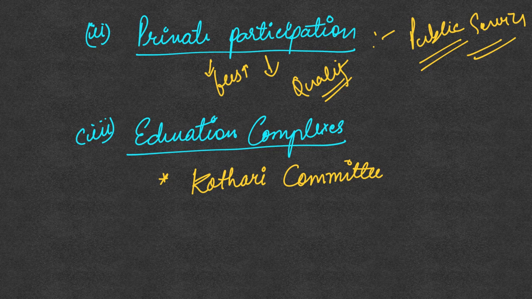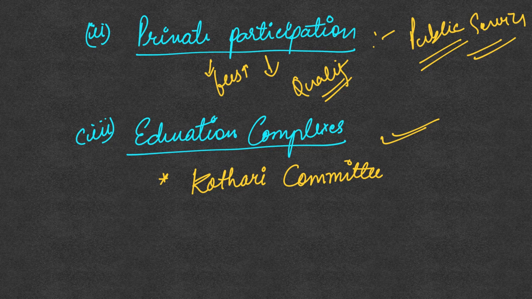So therefore, even when the private sector is encouraged, there are too many private players, and this has reduced the quality of education, and we need to regulate these private institutions so that those which are providing low quality education are weeded out.